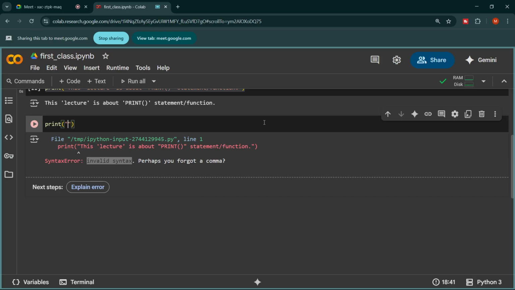Whenever we write a single or double quotation mark, Python will understand that it has to start printing the statement from the first quotation mark and end it at the next quotation mark, whichever it is, single or double. Is this clear, what I'm trying to make you understand? Okay, now let's go back to our problem.